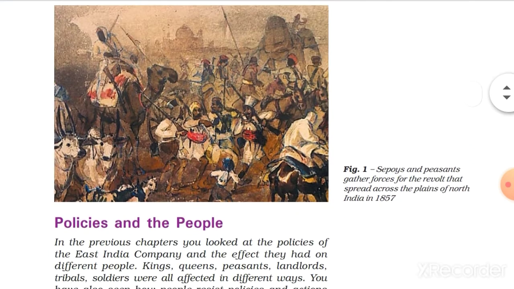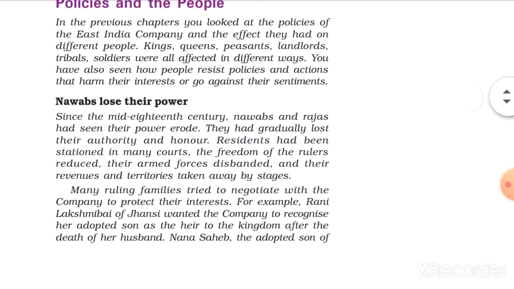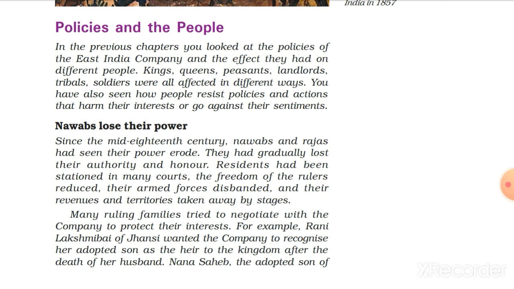Coming towards the first paragraph, policies and the people, it's just a preview of this chapter, of what we are going to learn. You have also seen how people resist policies and actions that harm their interests or go against their sentiments. So it's about the things that happened to kings, queens, peasants, landlords, tribal soldiers in the previous chapter, which we have already read.